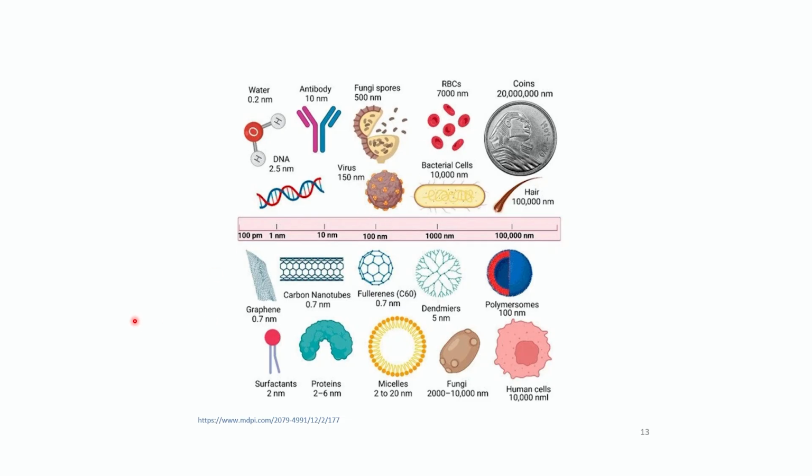So that is the property, and these are the size ranges for the nanomaterials that you have synthesized. The size of a graphene sheet is 0.7 nanometer, then carbon nanotubes 0.7 nanometer, then fullerenes 0.7. That is the size range of your nanoscaled objects, which you can compare with these. So that is the size of the human cell, and that is the size of your nano object.